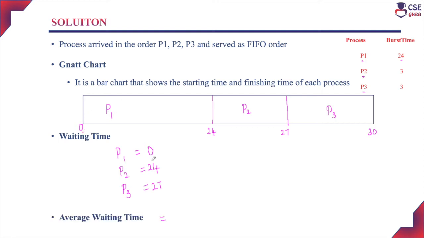The average waiting time is nothing but the waiting time of process P1, P2 and P3 divided by 3. So the waiting time of process P1 is 0 and P2 is 24 and P3 is 27, divided by 3. There are three processes here, so divided by 3. So the answer is 17 milliseconds.